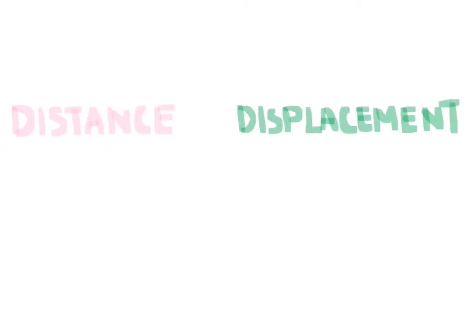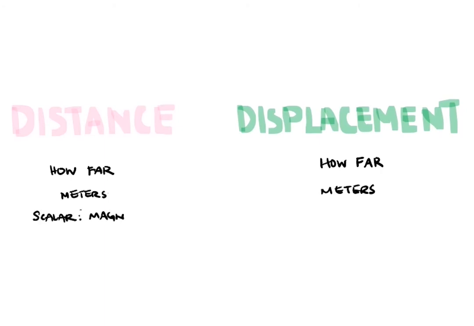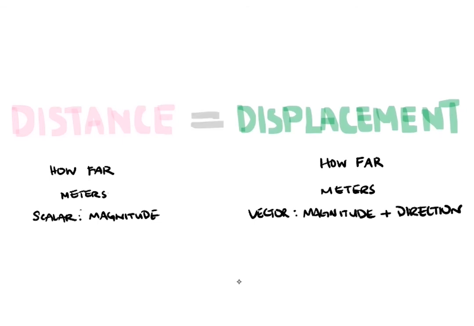So distance and displacement both describe how far an object has moved in the unit of meters, but distance is a scalar, having magnitude only, while displacement, being a vector, tells us in what direction. Seems kind of nitpicky to have two words defined like this. Why bother? Well, distance and displacement can actually lead to different measurements.